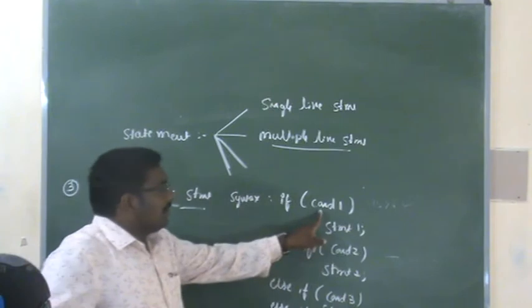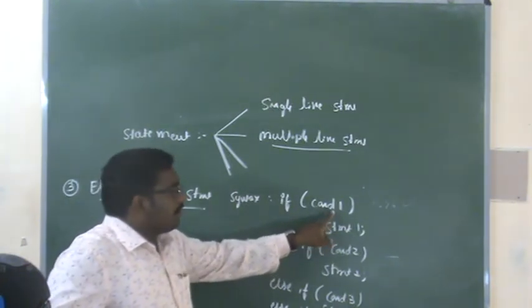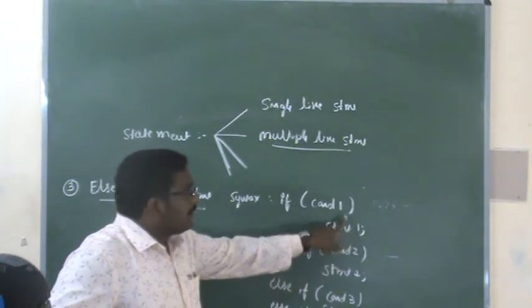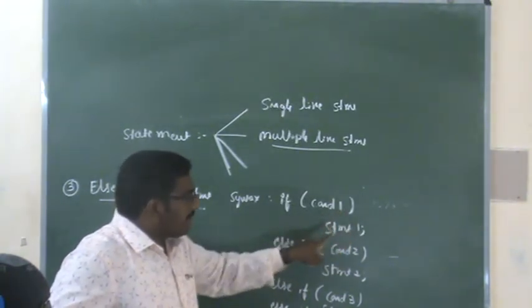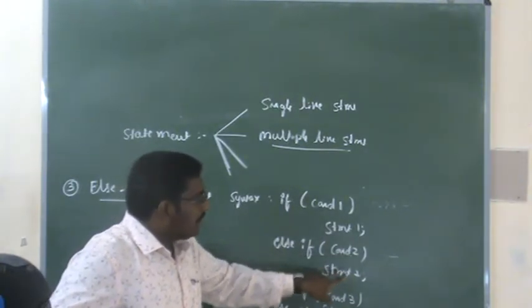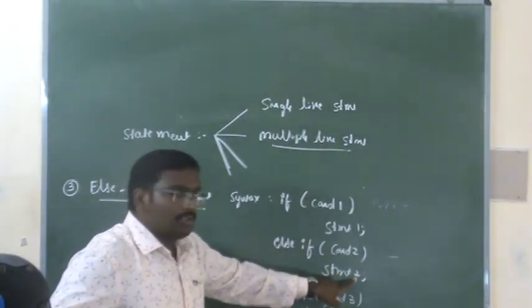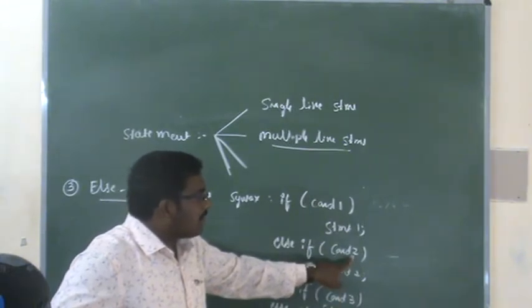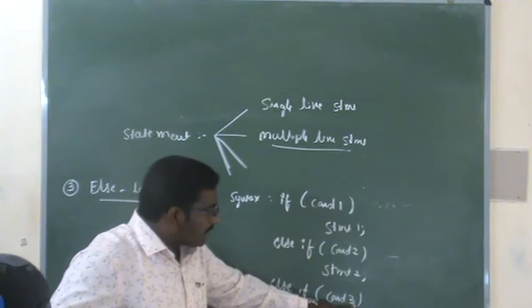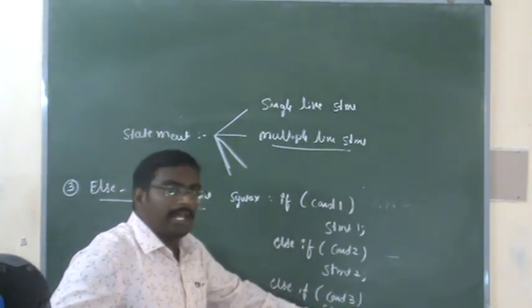Here first condition 1 will be checked. If the condition is true, statement 1 will be executed. If the condition is false, it will go for the second condition. If the second condition is true, statement 2 will be executed. If the second condition is false, again it will go for the third condition. If that condition is true, statement 3 will be executed.